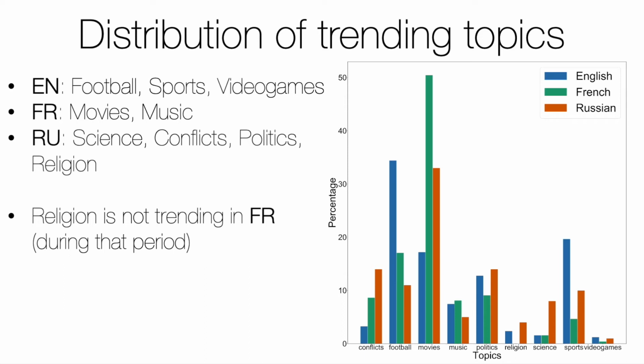First, we have focused on global statistics and got quite interesting insights. We can see that English-speaking readers are mostly interested in sports. French-speaking audience prefers content about movies and music. And Russian-speaking readers are mostly focused on science, conflicts, politics, and religion. Note that topic religion is not at all interesting and trending among French-speaking readers during the period that we have studied.